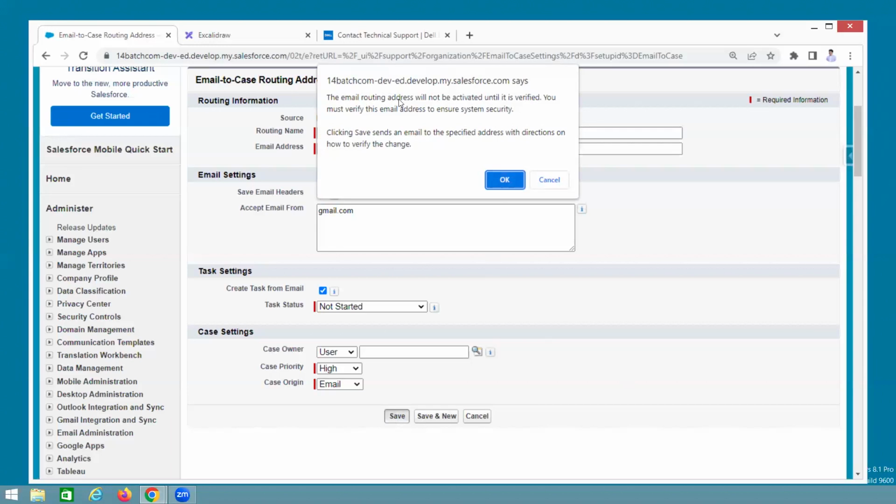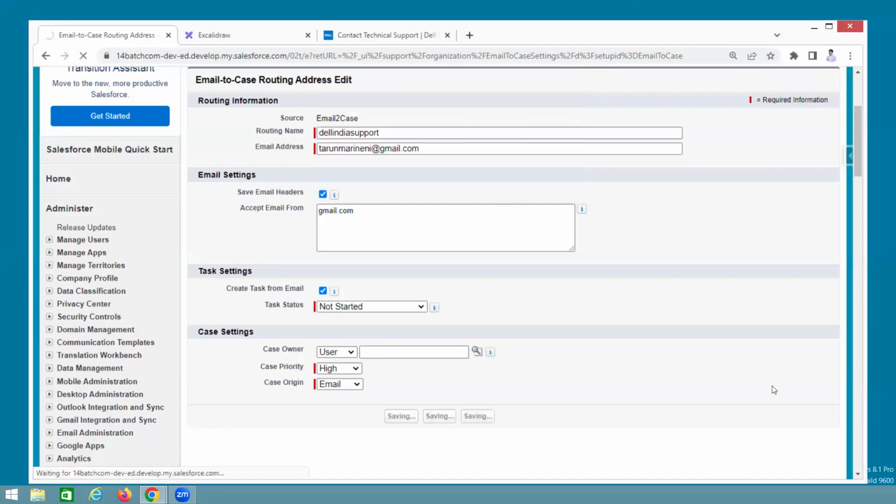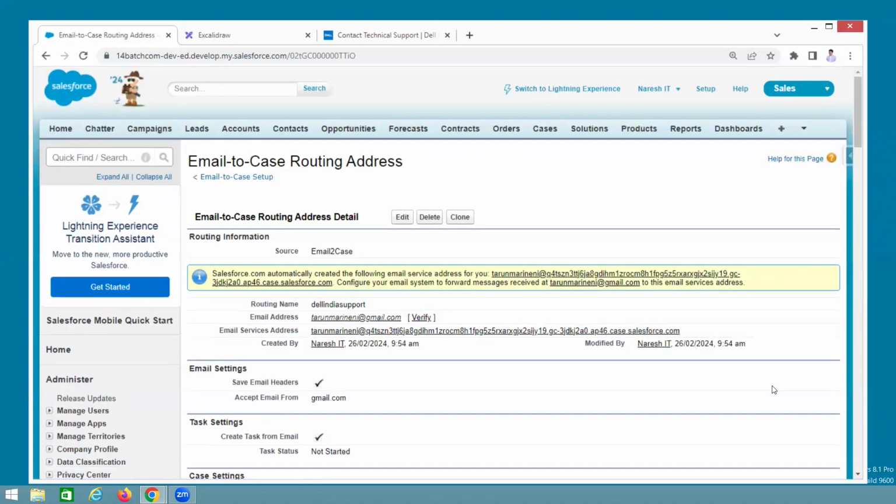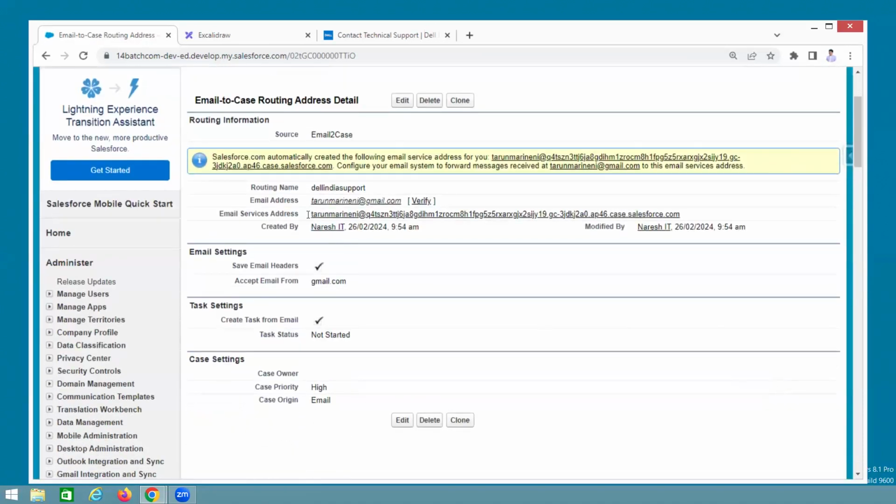See, the email routing address will not be activated. What is the routing address? Dell India. Okay. You must verify the email address to ensure the system is secure. First, verify the email address. Click save, it sends an email to the specific address with directions on how to verify the changes. Okay. Click on OK. See, what is that?